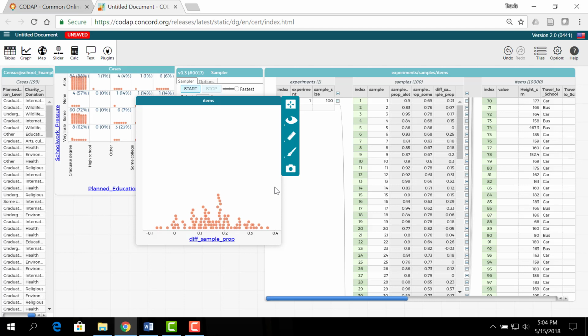In this case, we're looking at the difference between the sample proportions. So if we go back to our original sample, that 88% and 72%, the difference between those is 16, or in the case of what we're looking at, 0.16. If we look at our mean, we're pretty close to that at 0.15.